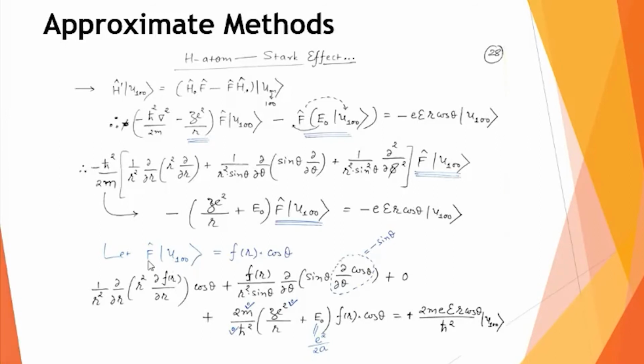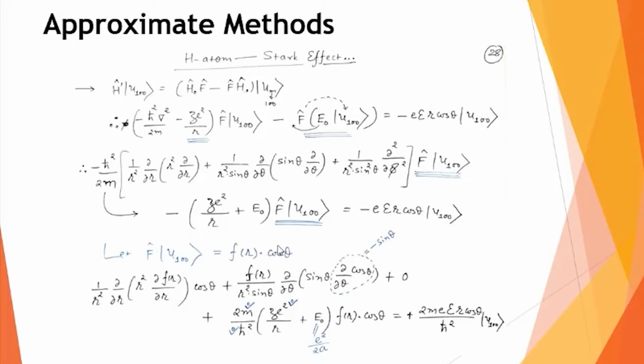And therefore, I can say that the operation of F on U100 can be written as f of r into cos theta. What this small f of r function is, we will decide. But at least looking at the right hand side, I can say that F operating on the U100 function gives me a function which depends on the r coordinate and a function like cos theta.